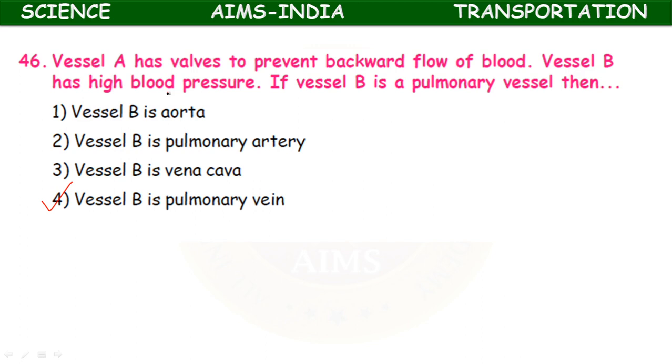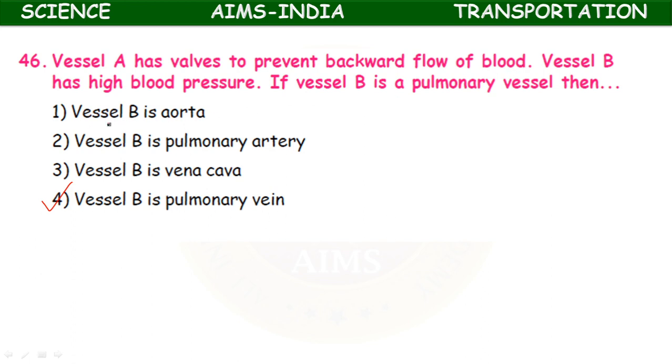Vessel B has high blood pressure. If vessel B is a pulmonary vessel, then, okay, which one is it? Vessel A has valves to prevent backward flow of blood. So vessel A is nothing but the vein.